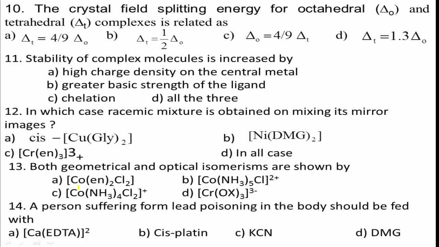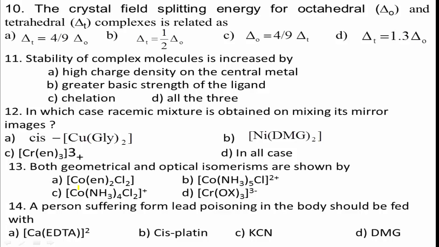Next, question number 10. In crystal field splitting energy for octahedral delta O and tetrahedral delta T, the complexes are related as: option A, delta T equal to 4/9 delta O; option B, delta T equal to 1/2 delta O; option C, delta O equal to 4/9 delta T; and option D, delta T equal to 1.3 delta O.